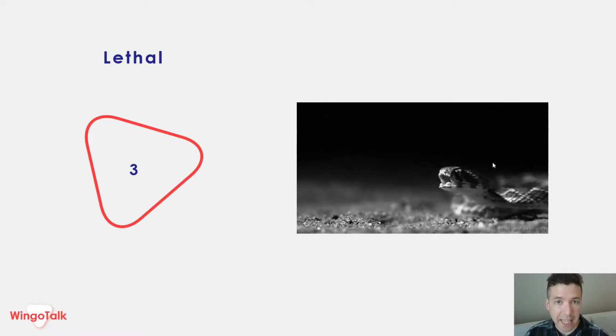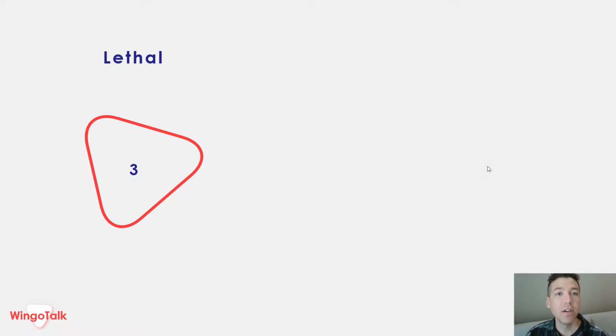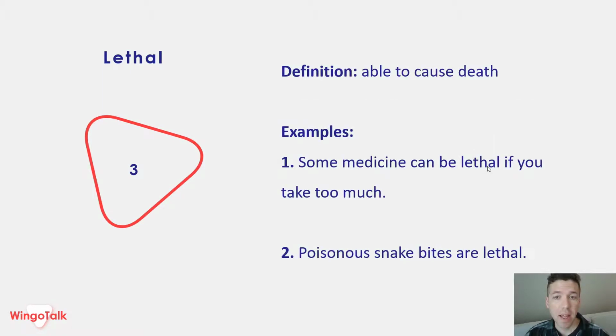Number 3. Lethal. Snake bites are lethal. Definition: able to cause death. Example 1. Some medicine can be lethal if you take too much. Number 2. Poisonous snake bites are lethal.